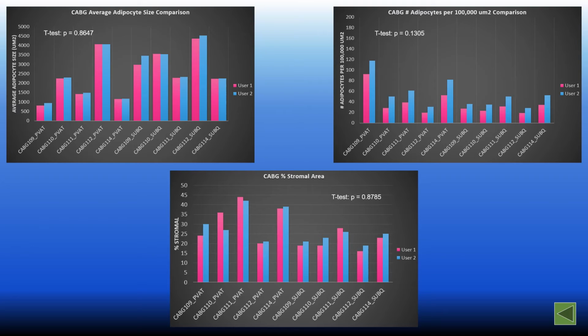Additionally, there is no significant difference between the two users' data. The second graph demonstrates there are more adipocytes per 100,000 micrometers squared in PVAT than in sub-Q due to the smaller size adipocytes in PVAT. Again, there is no significant difference between the two users' data. The third graph demonstrates more stroma in PVAT than in sub-Q samples. This can be explained by the presence of more connective tissue in PVAT than in sub-Q. Here, too, there is no significant difference between the two users' data.